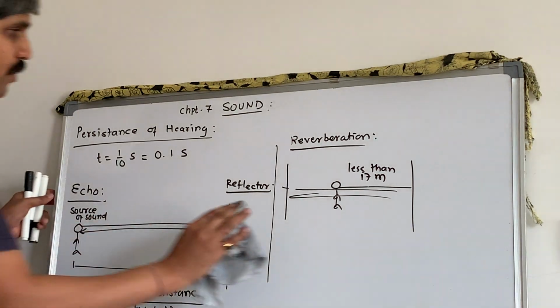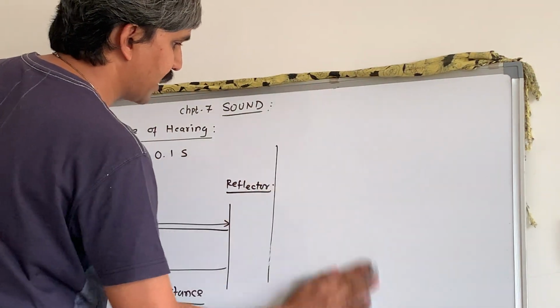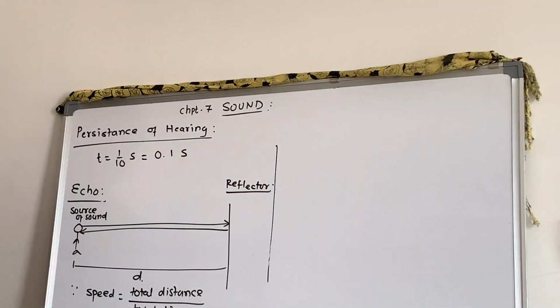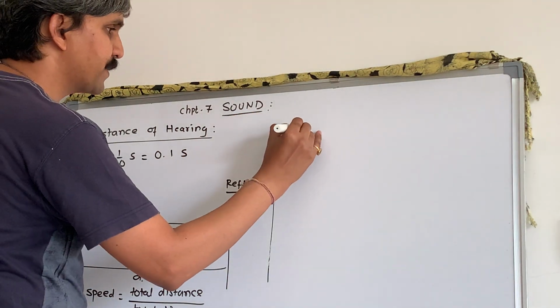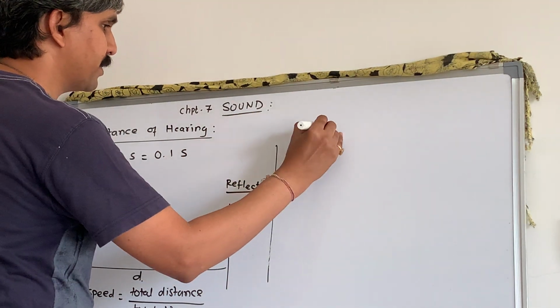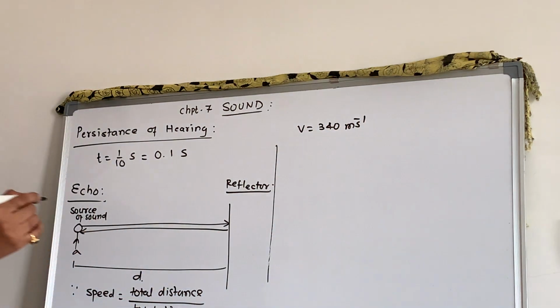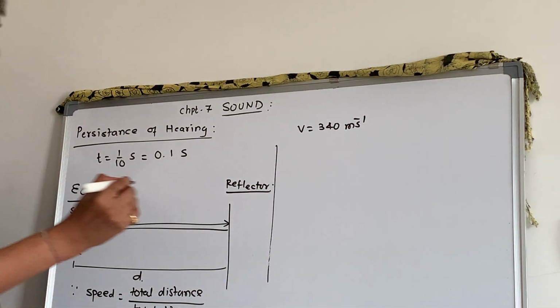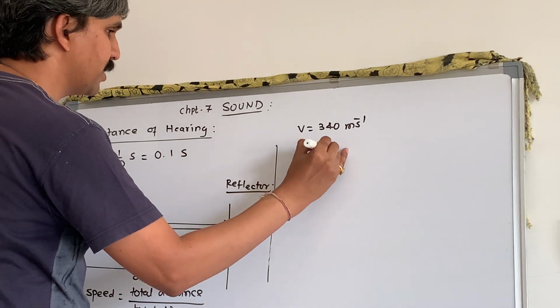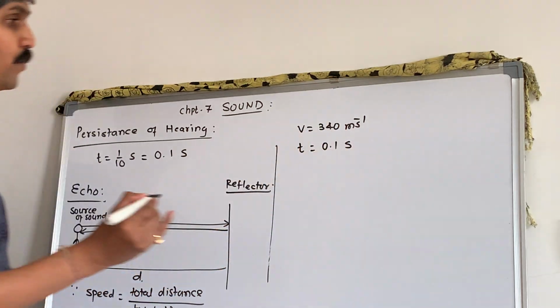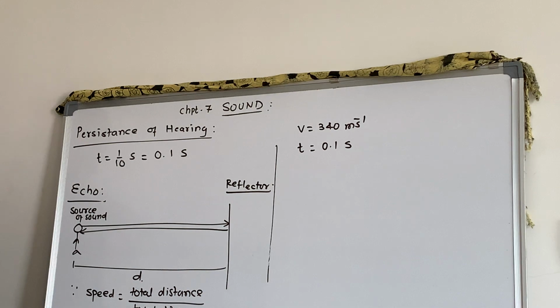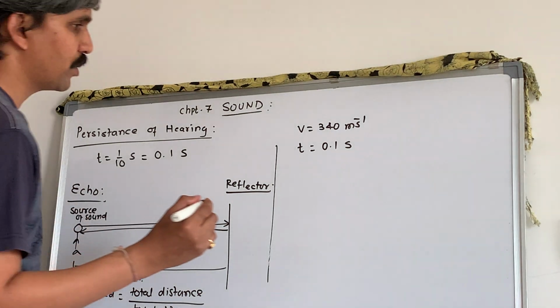Okay. Now I will come to the next calculation. What is that 17 meter? How is it 17 meter and why in air? So we have speed of sound in air at room temperature, 340 meter per second. Your T, persistence of hearing, is 0.1 second, because we want minimum distance. So T will be 0.1.